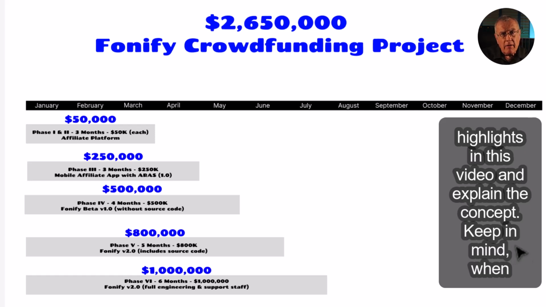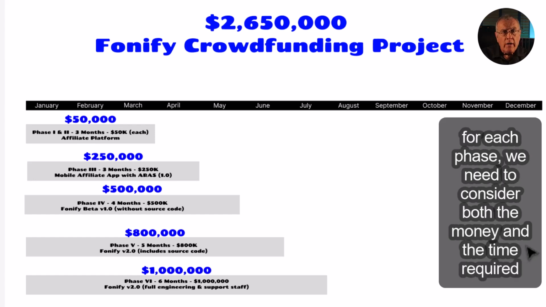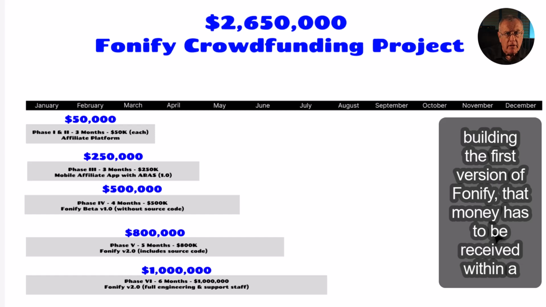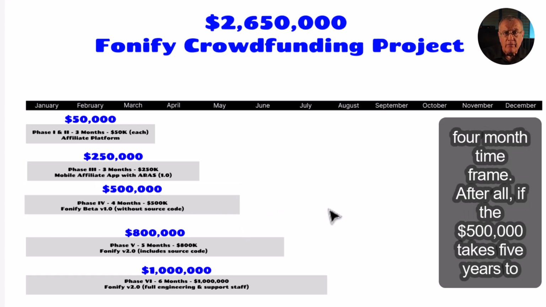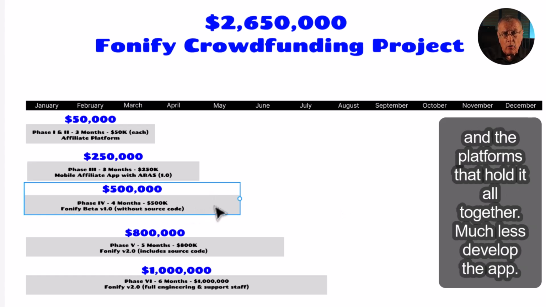Keep in mind, when we're talking about a dollar amount to be raised for each phase, we need to consider both the money and the time required for that task. For example, since we know we'll need $500,000 to begin building the first version of Fonify, that money has to be received within a 4-month time frame. After all, if the $500,000 takes 5 years to arrive, we won't even be able to pay the cost of maintaining our business and the platforms that hold it all together, much less develop the app.